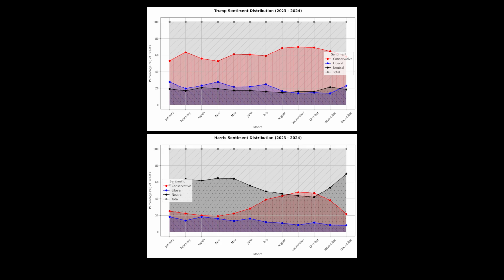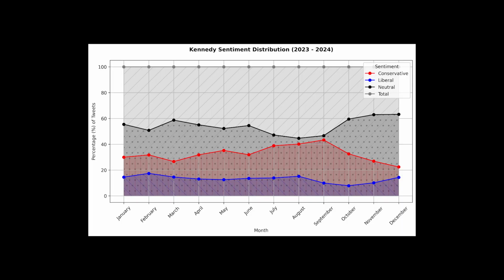Kamala's steady increase of conservative sentiments is likely because, as the election grew sooner, conservatives got more fired up about their opponent. This is further evidenced by the peak of conservative activity happening in September, a month before the election. Now, let's take a look at RFK's graph. Here, you can see a peak in conservative activity in September, before a sharp decline. This lines up perfectly with RFK's decision to endorse Trump, which happened in late August. The conservatives that were harassing him to drop from the race stopped, while the liberals tweeted about him more out of anger. This idea of events causing shifts in political sentiment is intriguing and can be expanded upon.